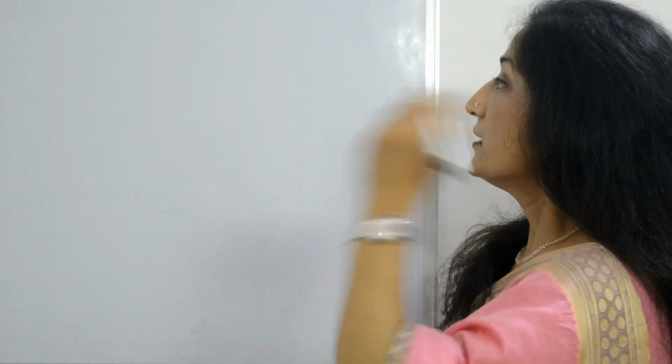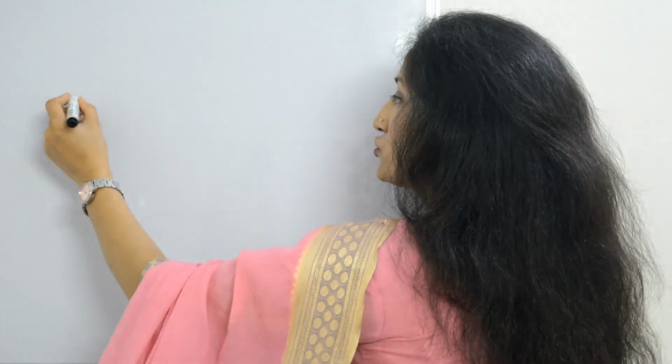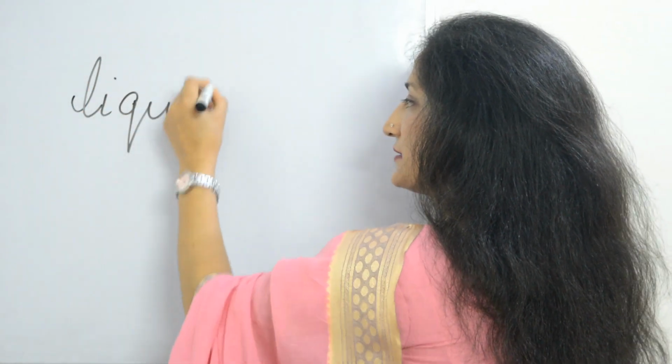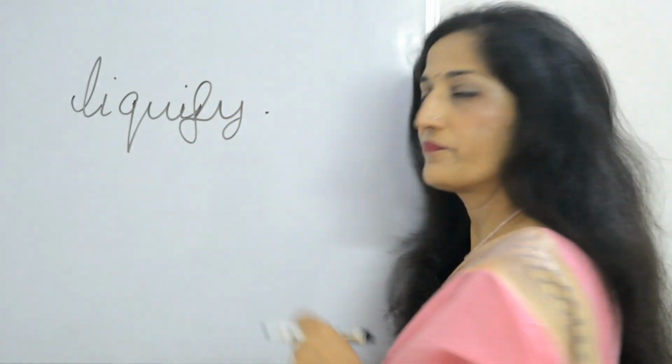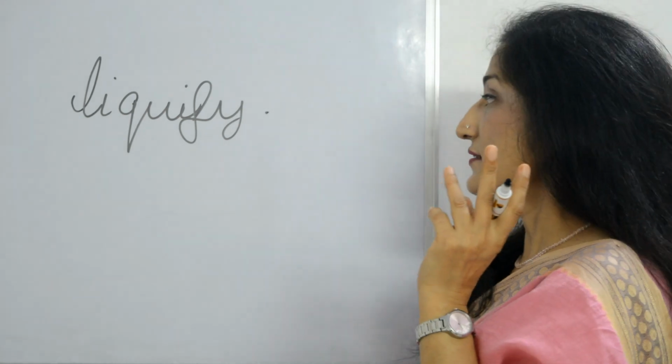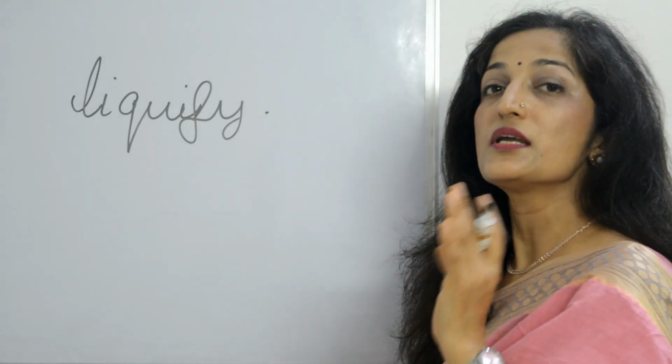For example, the first word that I'll take is liquefy. If you take a simplistic view of it, most of us will tend to write it as liquify. If you think that is correct, you're absolutely wrong.